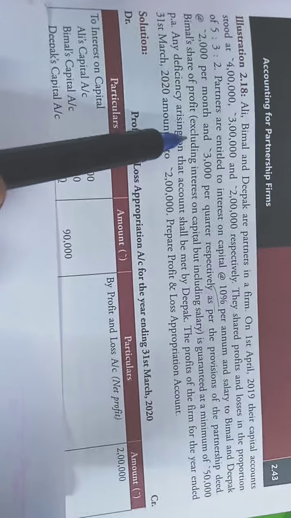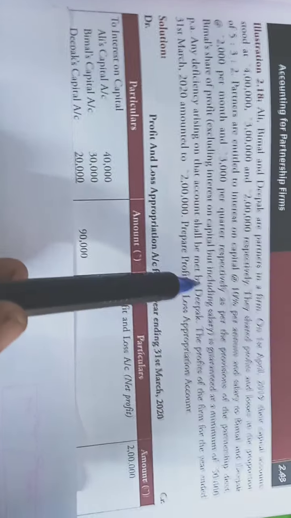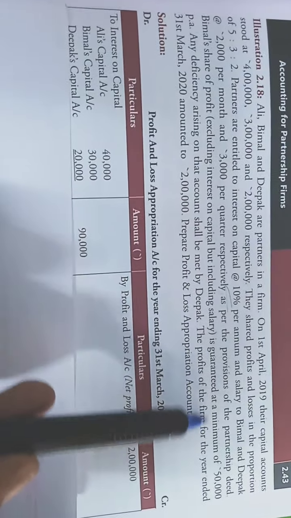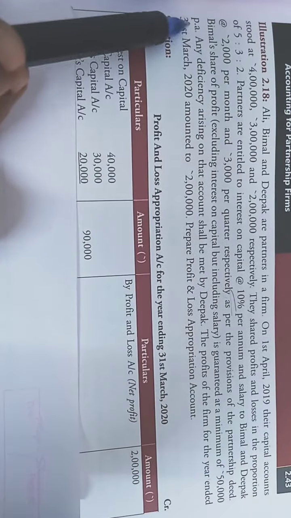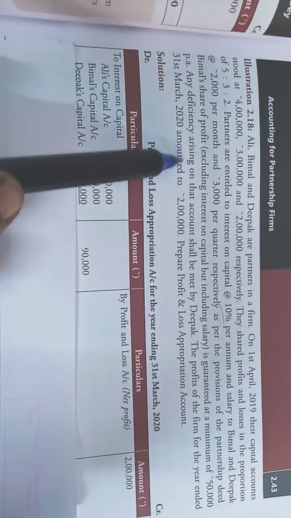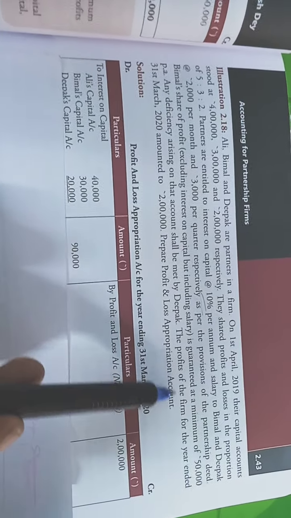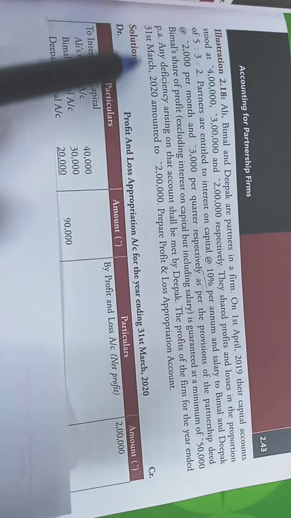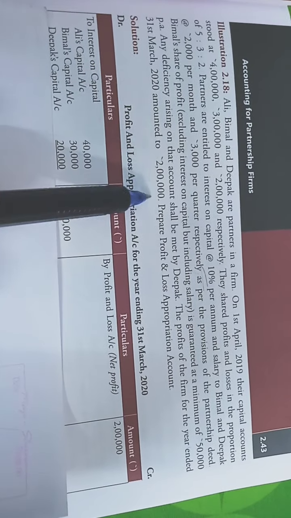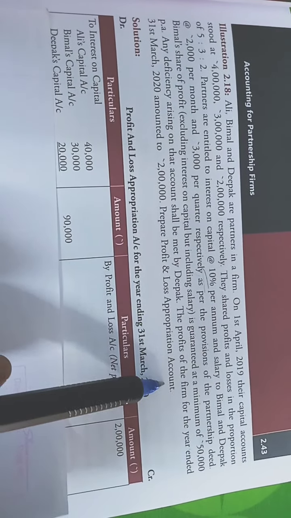Bimal's share of profit excluding interest on capital but including salary is guaranteed at a minimum of rupees 50,000 per annum. Any deficiency arising on that account shall be met by Deepak. The profits of the firm for the year ended 31st March 2020 amounted to rupees 2 lakhs. Prepare profit and loss appropriation account.